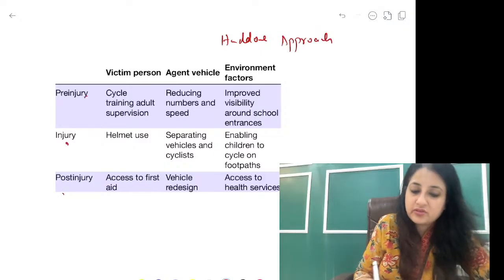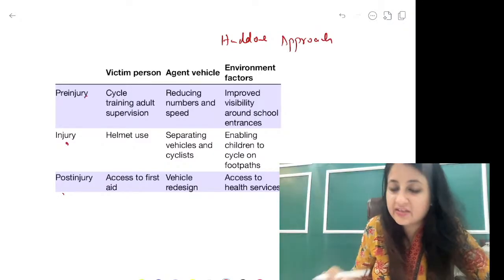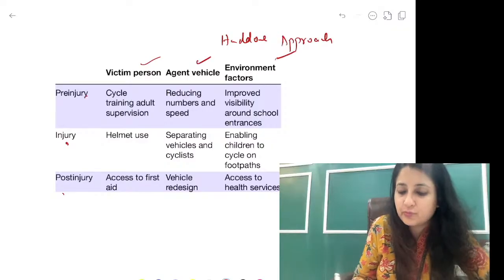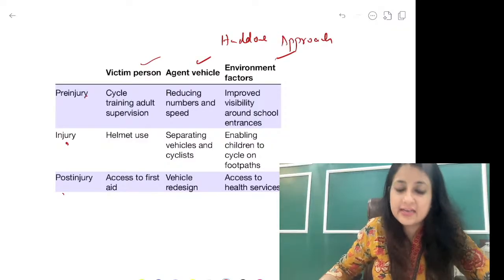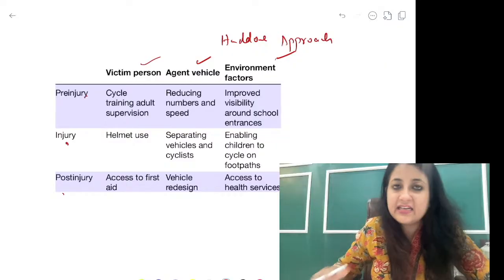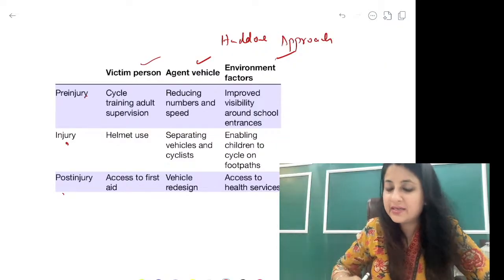Pre-injury, injury, post-injury. What are the measures directed towards the victim, person, agent, vehicle, and environment? It's like agent, host, environment. All right, for NCD. So we are not discussing this in detail, but you should know the name Haddon's matrix.